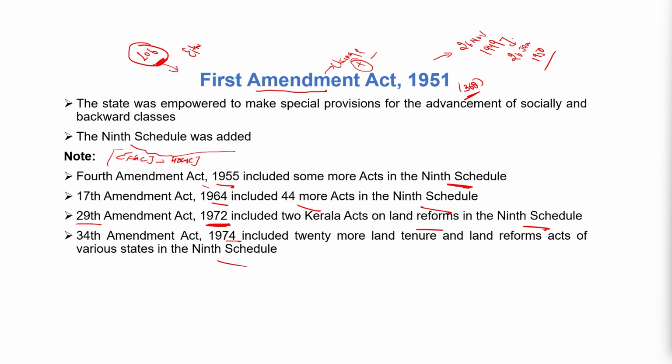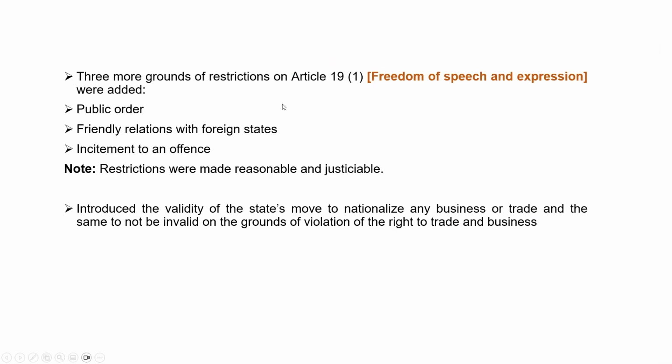So I hope you understand the First Amendment Act. The First Amendment Act was passed in 1951. Amendments mean changes in the constitution. If we want to add or subtract anything in the constitution, then we need to amend the Indian constitution. Only Parliament has the power. Parliament can amend the Indian constitution under Article 368 by passing the bill in both houses by special majority, and after the consent of the President, changes can be made in the constitution. The First Amendment Act is related to the addition of the Ninth Schedule. Clear?